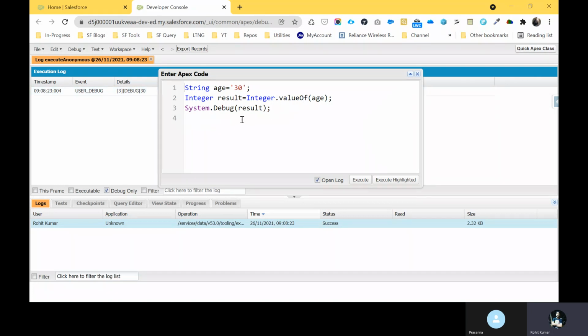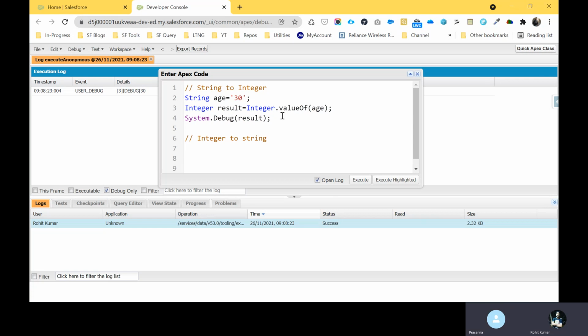This is for string conversion to integer, let me add the comment: string to integer. Now I want to change this integer to string, vice versa, integer to string. So how to do that? First of all, you have to write Integer.